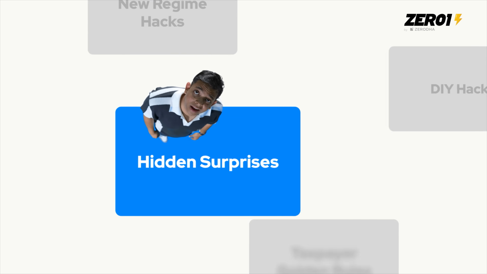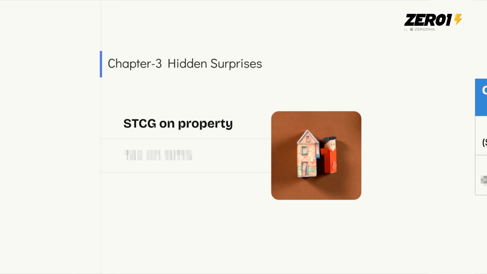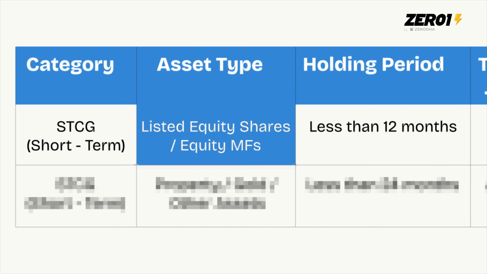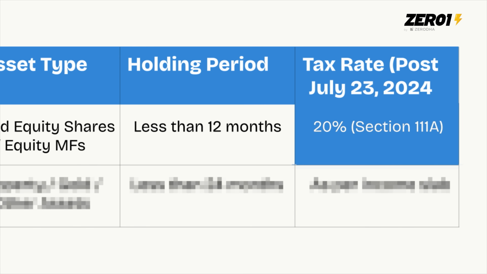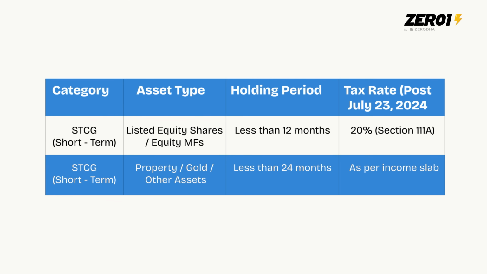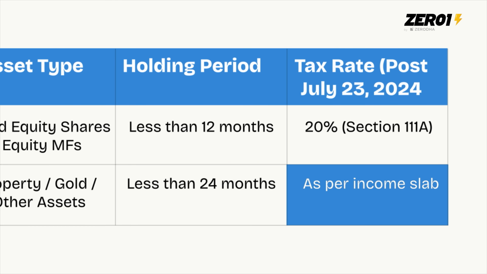So another way you can save on taxes is by managing your short-term capital gains. For example, selling your stocks within 11 months versus selling them after 13 months. Now, this will have an impact on your taxes due to the holding period. And this is true for any other asset as well. But the holding period and the tax treatment obviously changes.